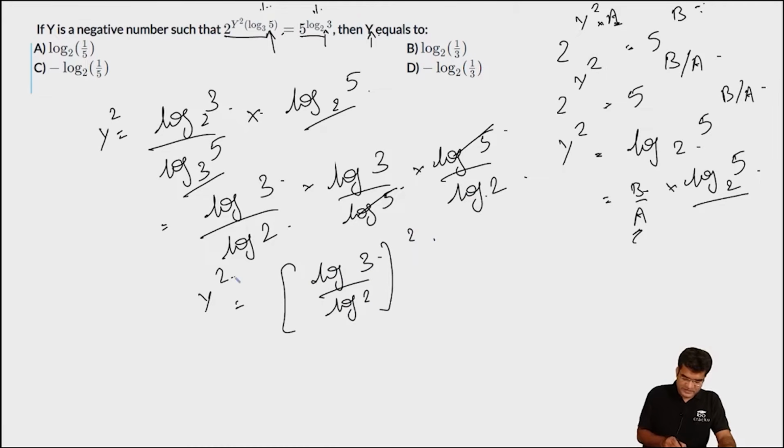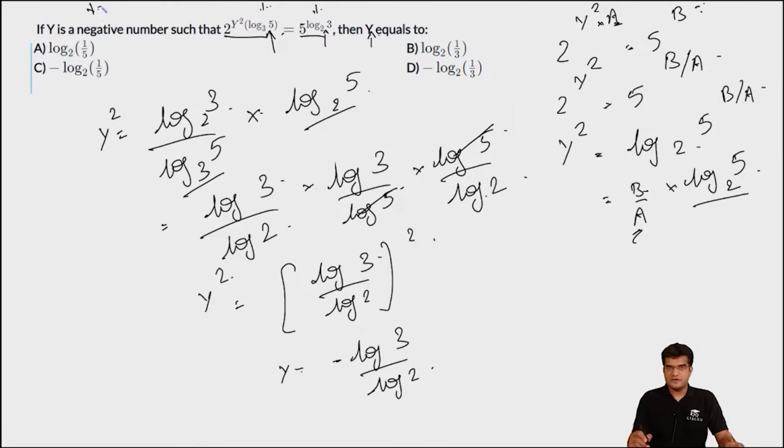This is equal to y square, or the value of y will equal minus log of 3 by log 2. Remember that y is a negative number, so we can ignore the term log 3 by log 2. It will only be minus of that.